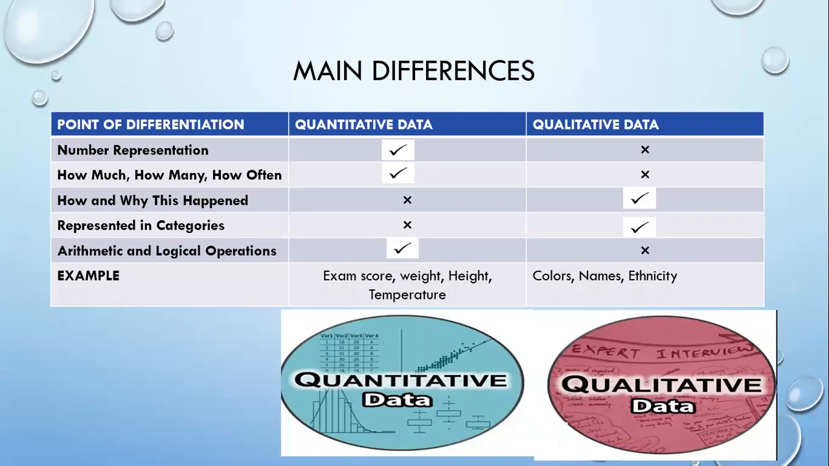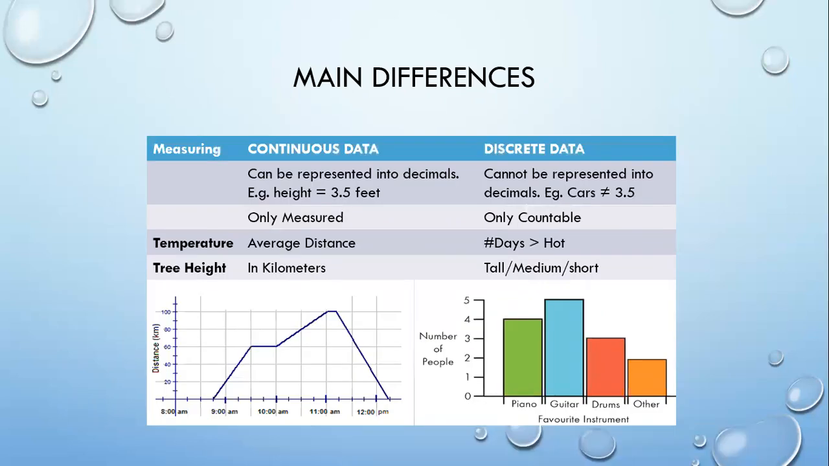We can perform arithmetic and logical operations on quantitative data, which is not possible in the case of qualitative data. Some examples of quantitative data are exam scores, weight, height, and temperature. On the other hand, qualitative data includes colors, names, ethnicity of a person, and so on.